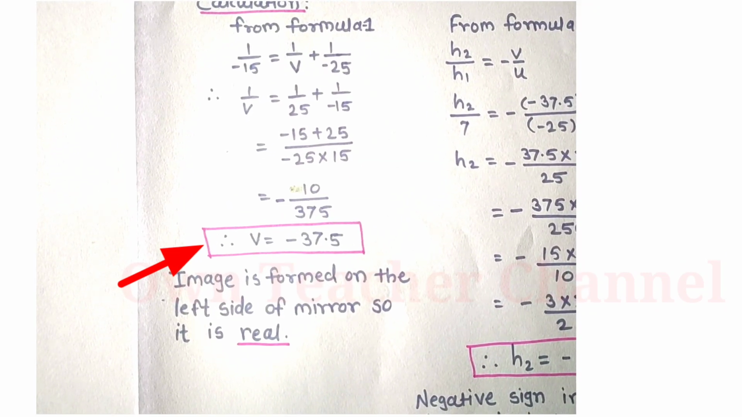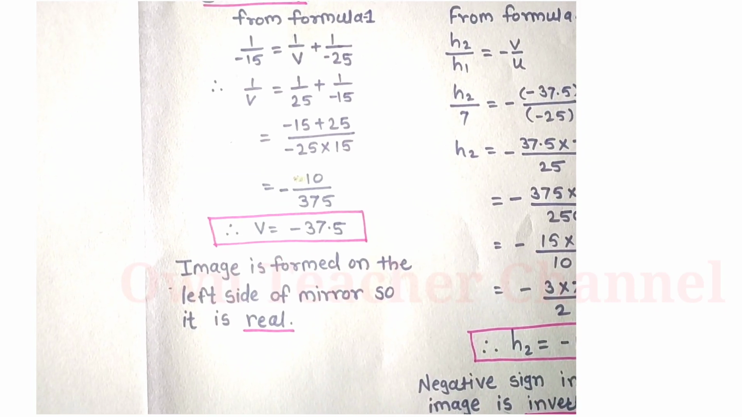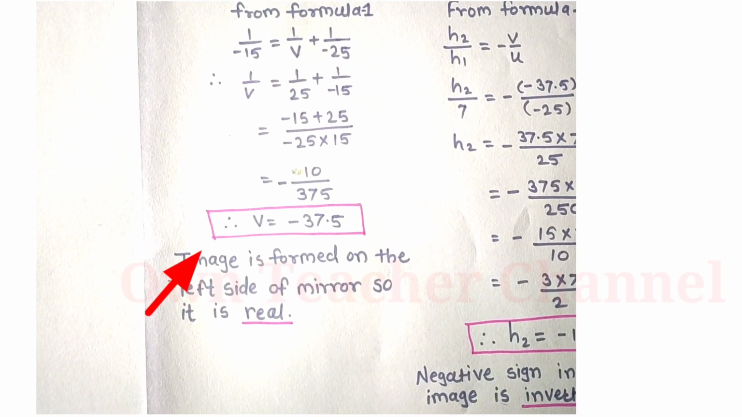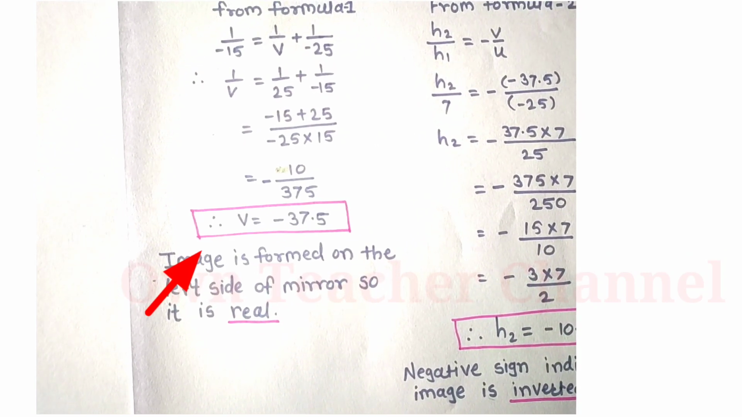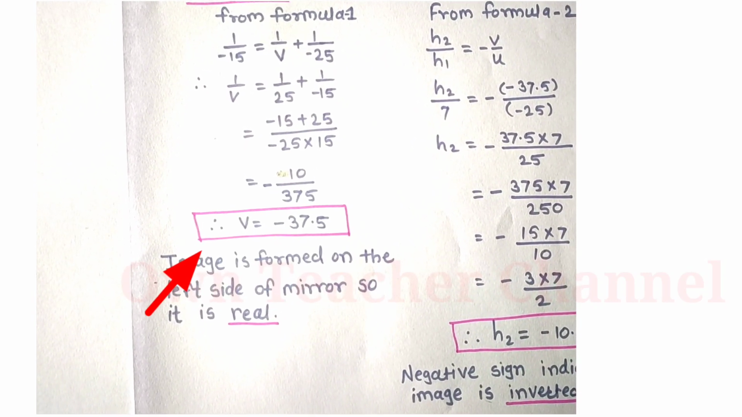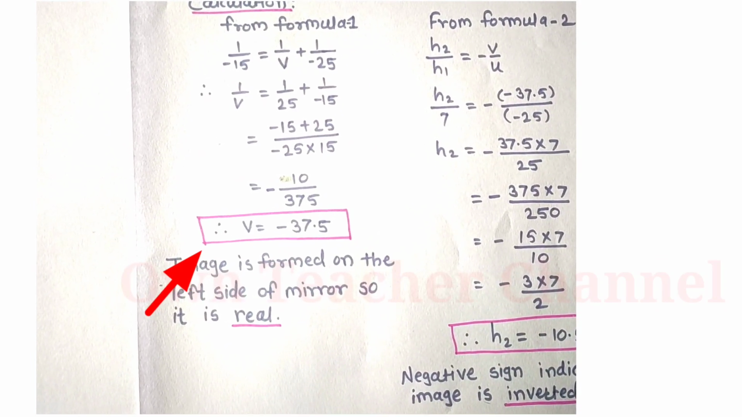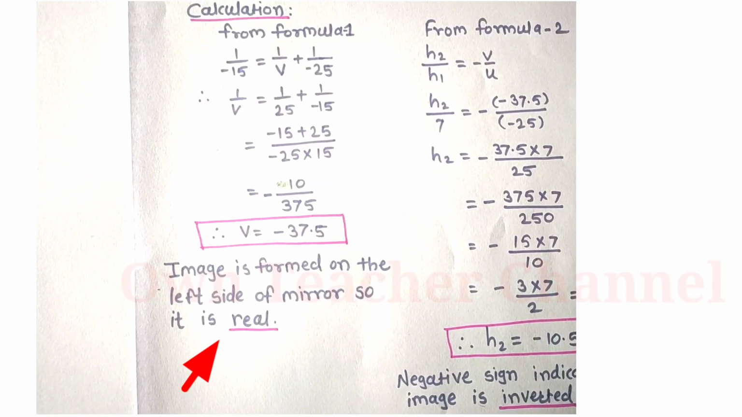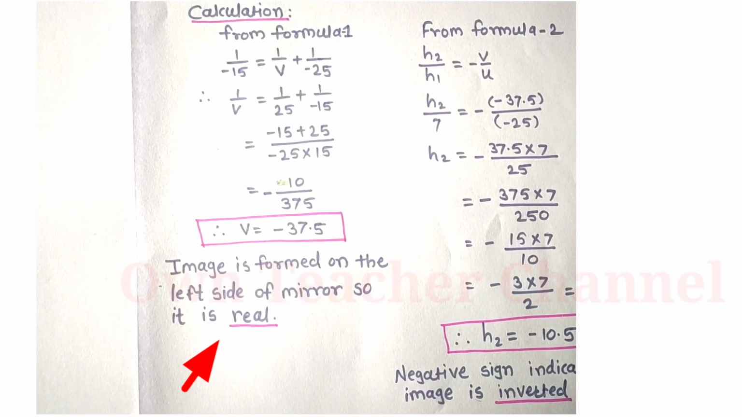After calculation, we get the answer minus 10 upon 375. We will cut this 0 and we will take the point. So, value of v is equal to minus 37.5. Image is formed on the left side of mirror, so it is real.